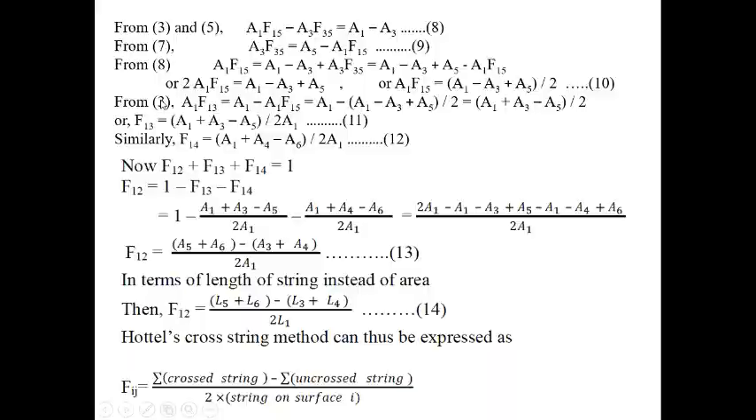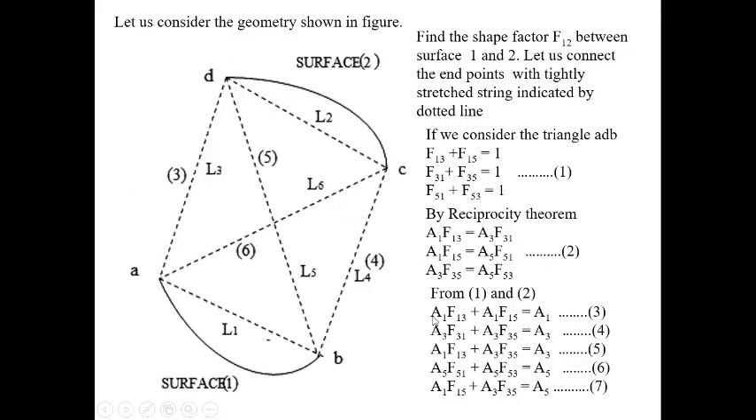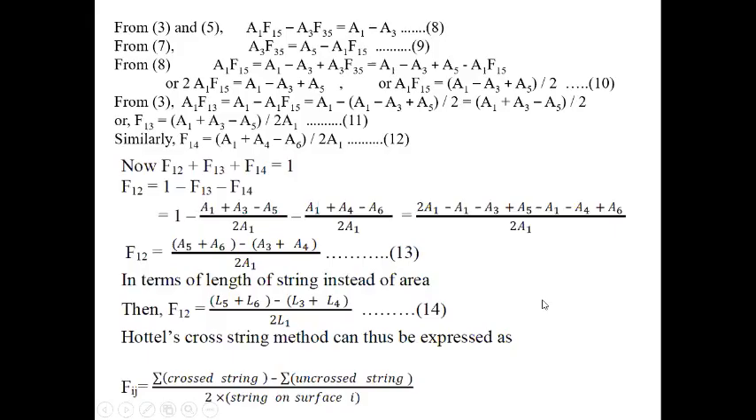Now equation number 3, if you see this, A1 F13 plus A1 F15 equals A1. So A1 F13 equals A1 minus A1 F15. Now instead of A1 F15 we write (A1 minus A3 plus A5) divided by 2. So from this we can already find A1 F13, and from this we can find A3 F35.